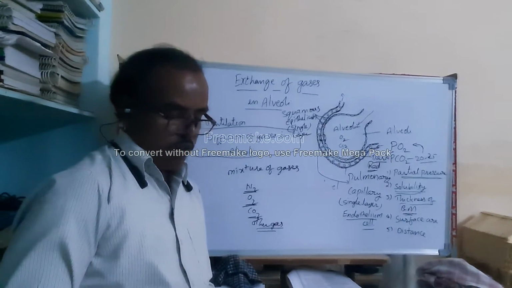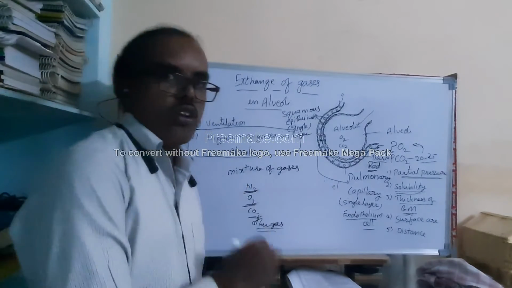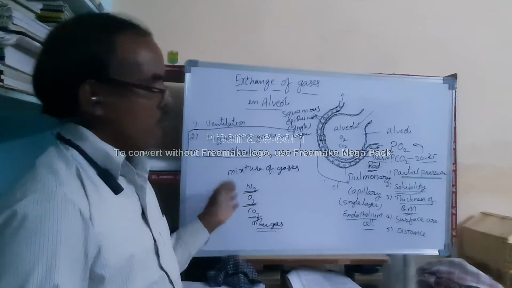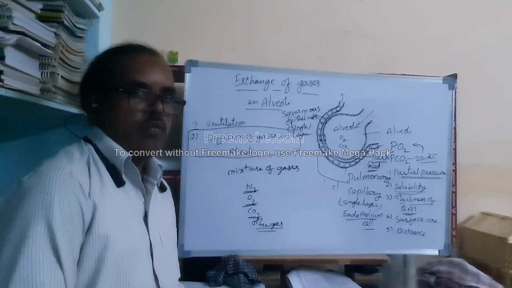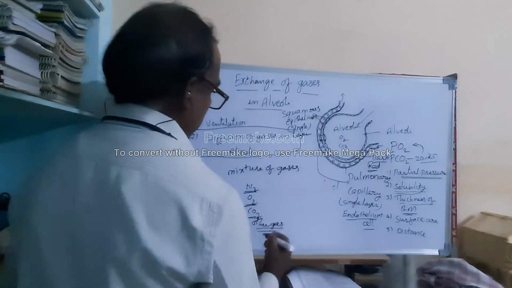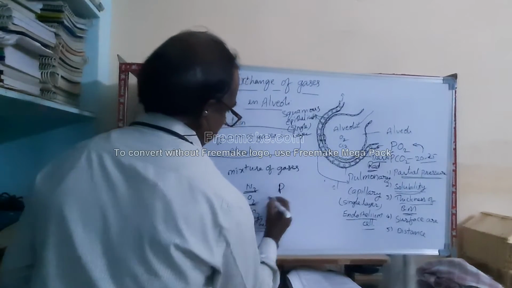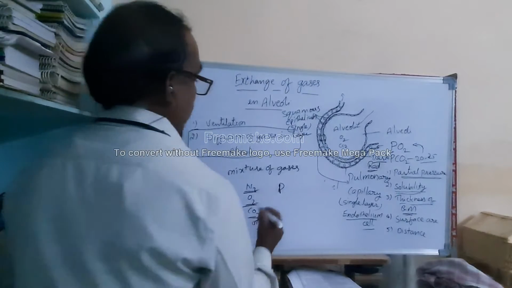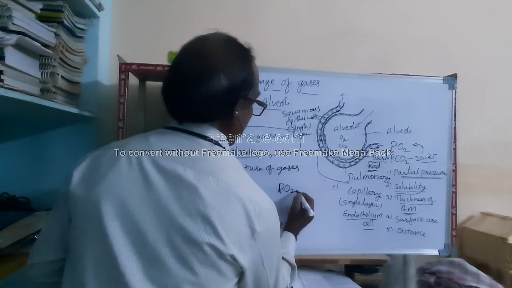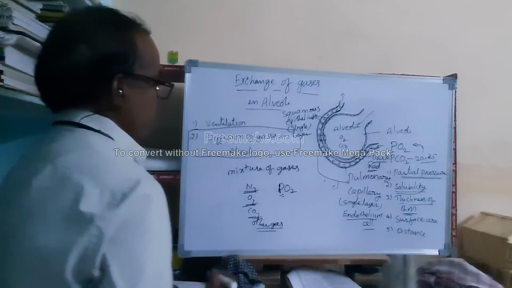The partial pressure is nothing but the pressure contributed by each individual gas in a mixture of gases. Generally partial pressure is represented with a capital P. The partial pressure of oxygen is represented as PO2, meaning the partial pressure exerted by oxygen.